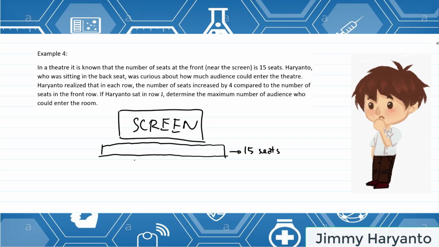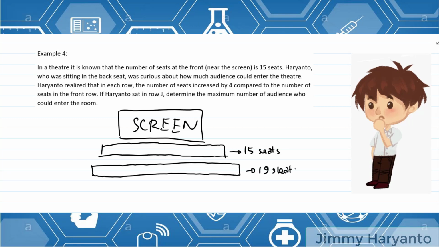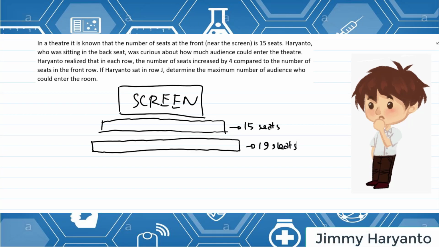Okay. He knows that after the first row, the number of seats will be increasing by 4. So it will be 19 seats for the second row, increased by 4 compared to the number of seats in the front row.